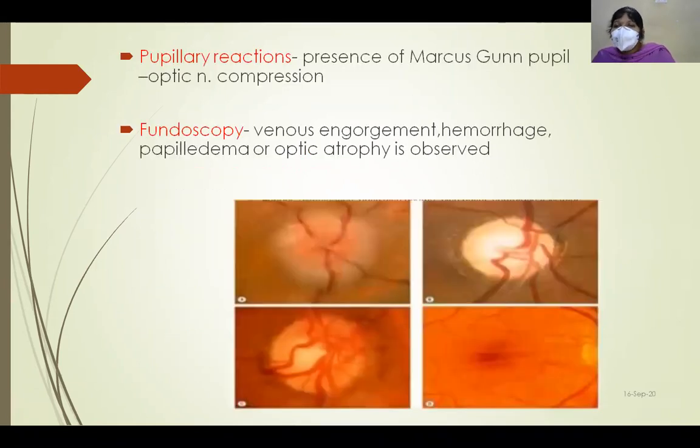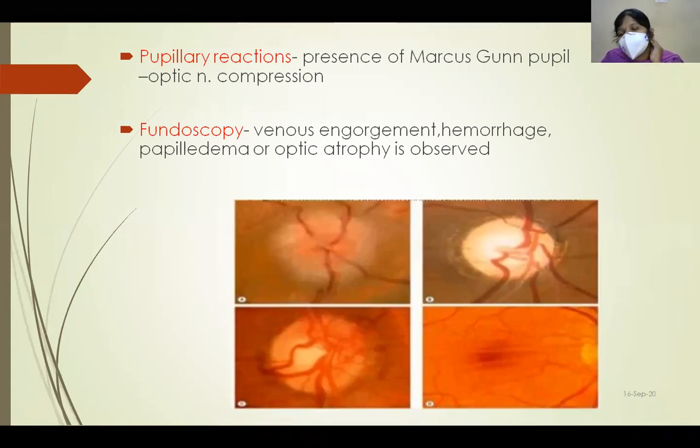After vision, we have to check for pupillary reactions. Presence of a Marcus Gunn pupil. So what is Marcus Gunn pupil? It is also known as relative afferent pupillary defect. It is covered in the neuro-ophthalmic topic. So I hope you all remember about RAPD. It indicates that there is optic nerve compression.